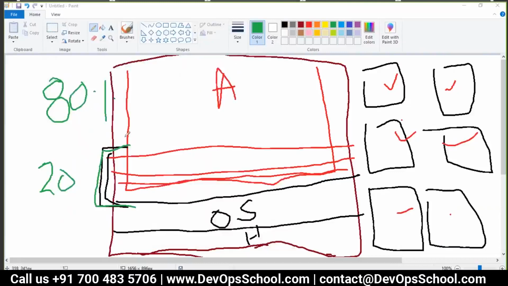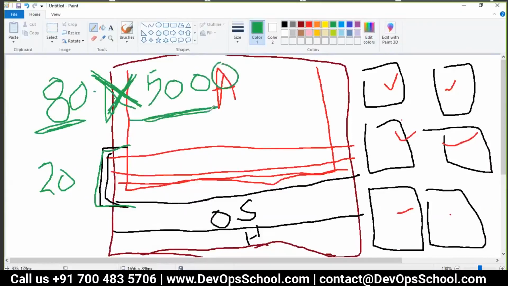But if you talk about scale, you are running a data center, you are running Hotmail, Yahoo, Google, and you talk about 80% wastage across 5,000 machines. Think about that picture. How many resources are getting wasted? Too much in a data center.